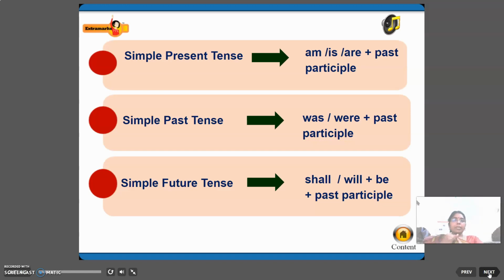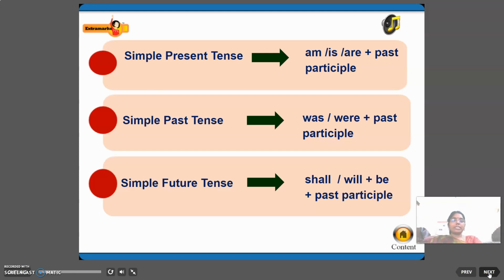When it is simple present tense, am, is, are plus past participle V3 form. V1 is present tense, V2 is past tense, V3 is past participle tense. Simple past tense is was and were plus past participle.